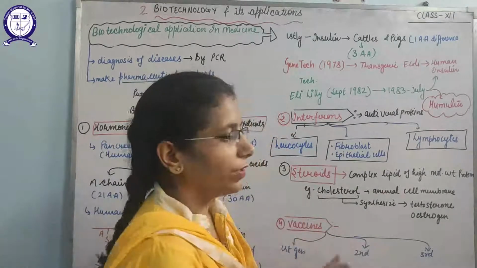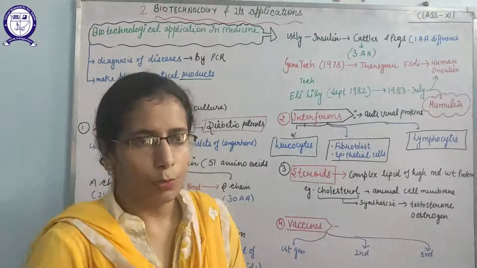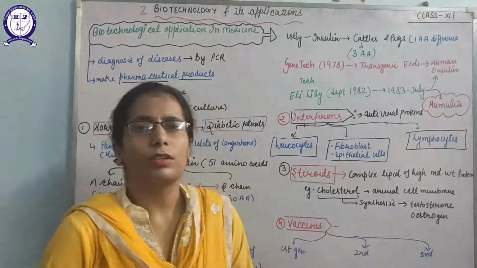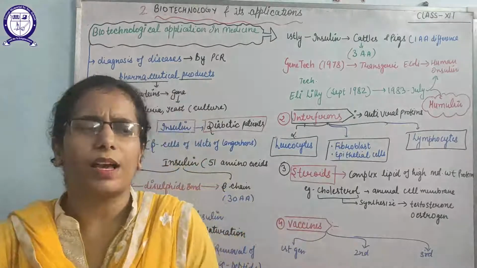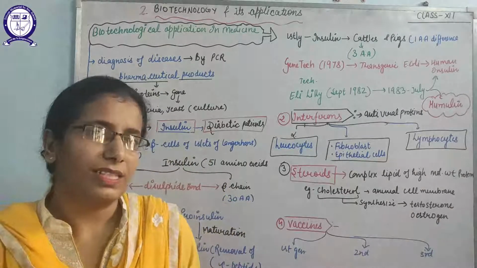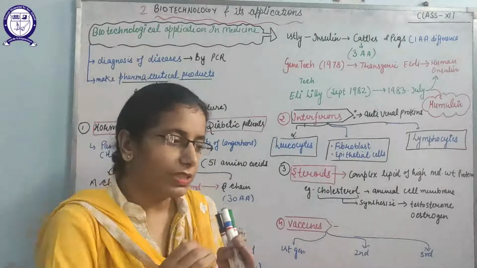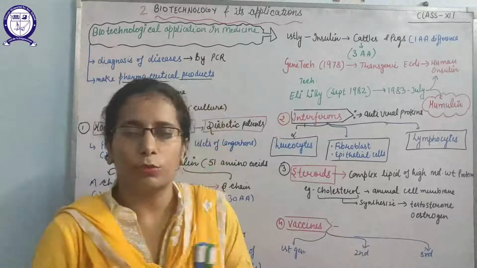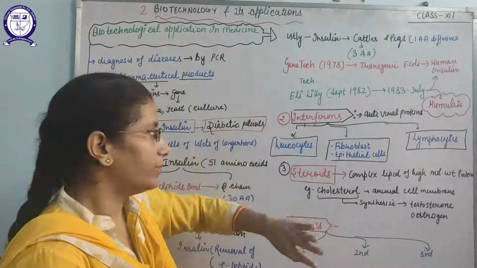And second is the interferons. What are interferons? Interferons are antiviral proteins, also known as cytokines. These are low molecular weight proteins released by infected cells. That means whenever any virus causes an infection, the infected cell, in response to the virus, will release these interferons, which give a message to the neighboring cells so they can protect themselves from the virus. So these are only released in response to a virus.